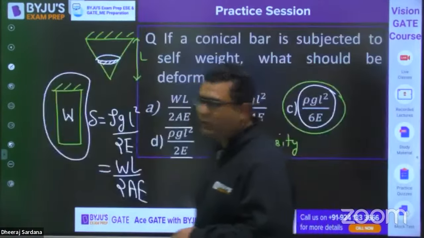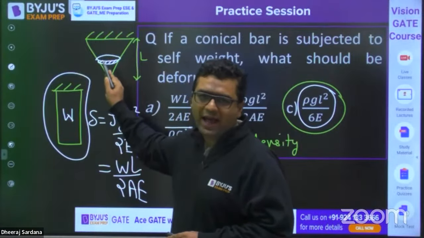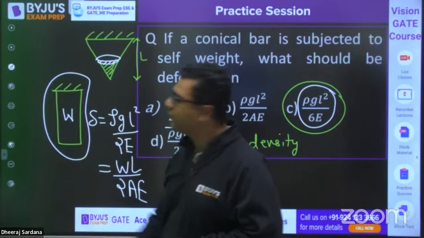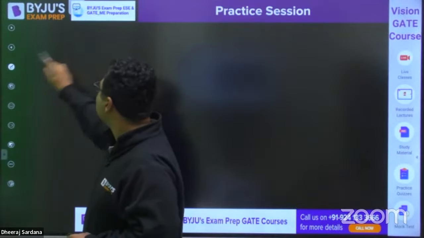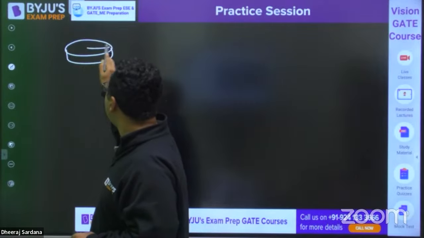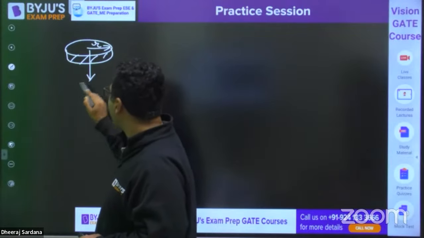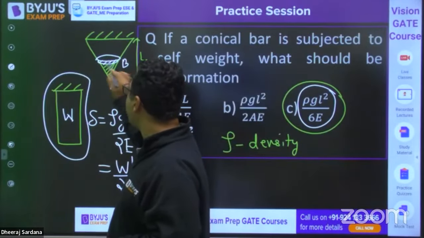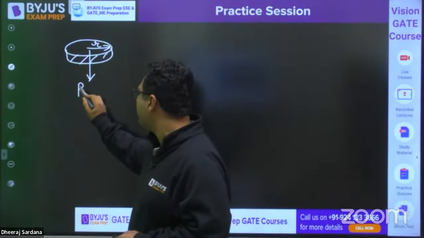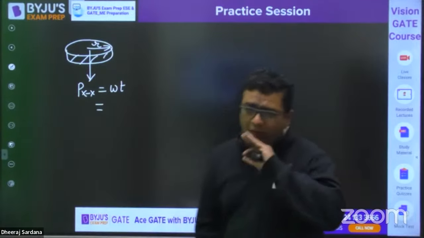If you want to see what is going to happen on this small bar, which I have just hatched down, on this, the weight of this green hatched part will be acting. So if I am going to consider this small white bar, which is having a radius of r, let us say small r is the radius. Okay. So on this, the weight of this ABC part is acting. So I can say Pxx is equals to weight. What is weight? Weight is m into g.